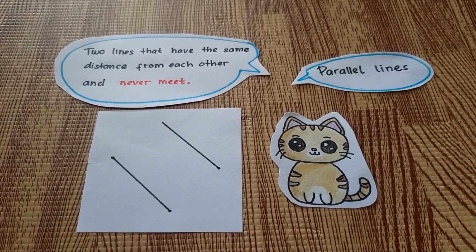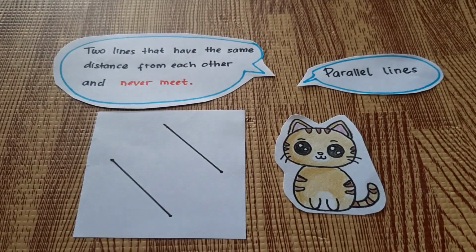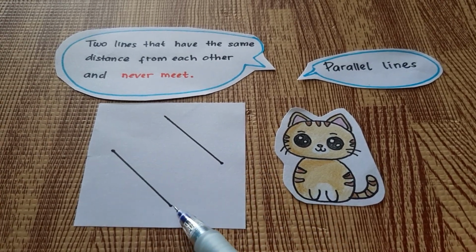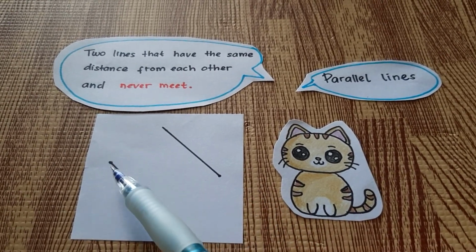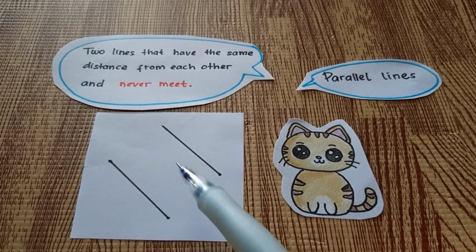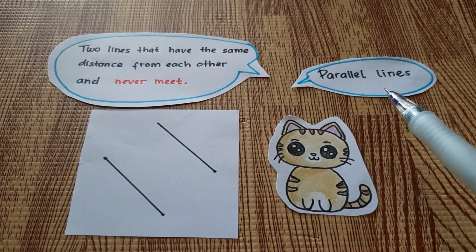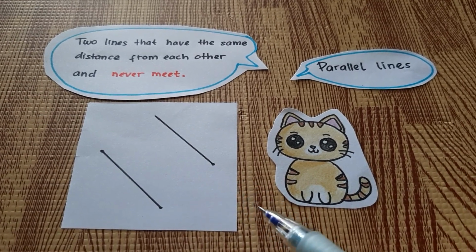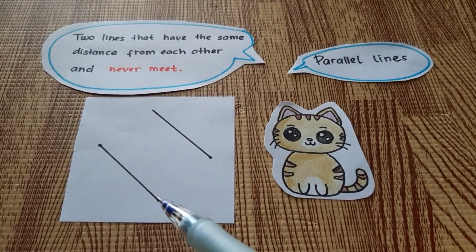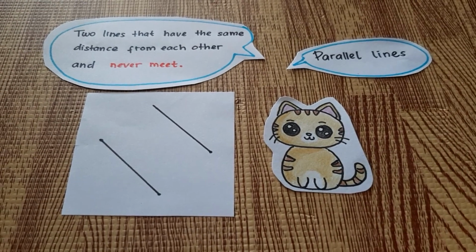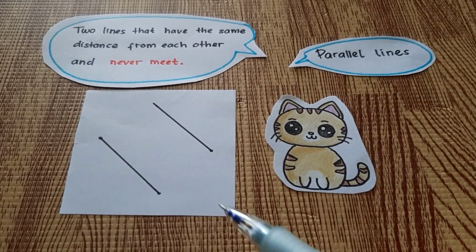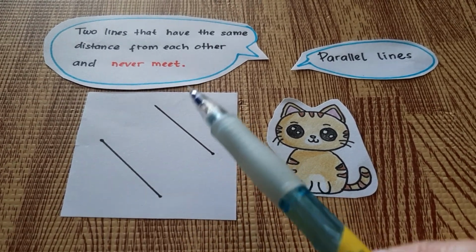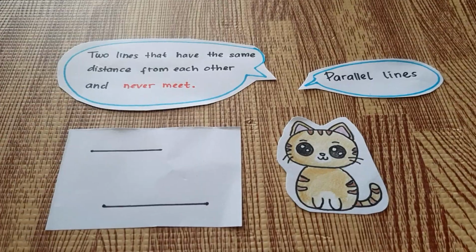So, are these parallel lines? Yes. Why? Because these two lines have the same distance from here to here and from here to here as well. So these are parallel lines. Don't forget that if you make the line longer, it will still have the same distance, and so these two lines will never meet. Do you understand?